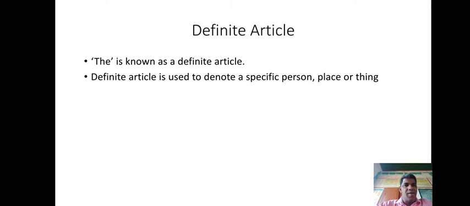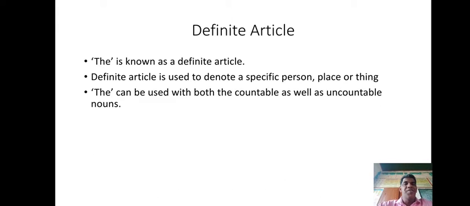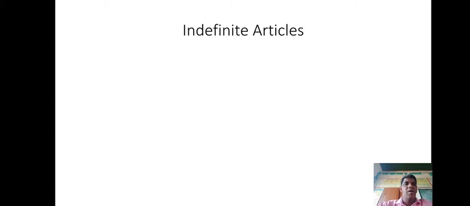This definite article is used to denote a specific person, place or a thing. Means whenever we want to speak about some particular person, place or a thing, we use the article the. This article, that is the, can be used with both the countable as well as uncountable nouns.